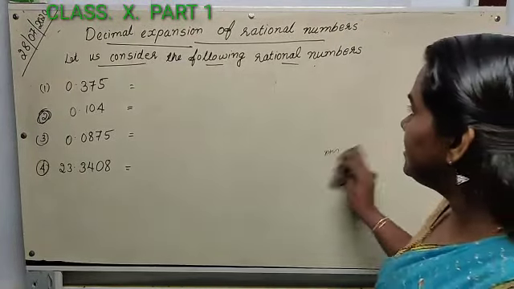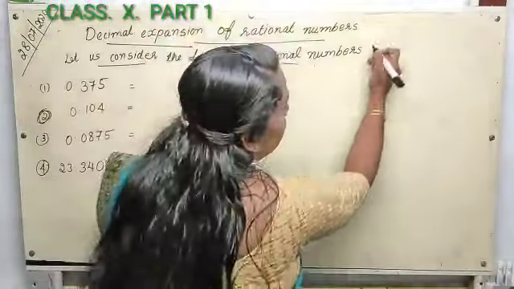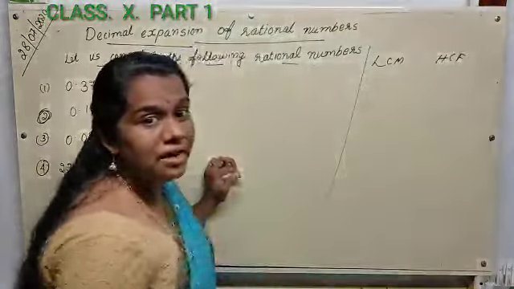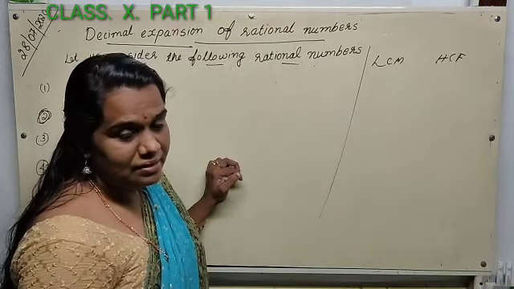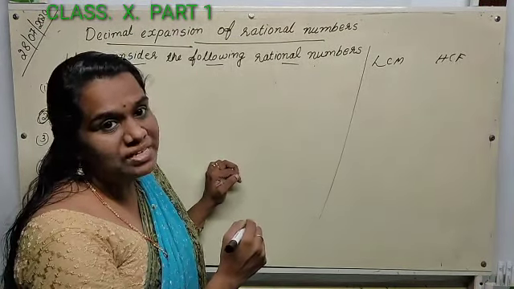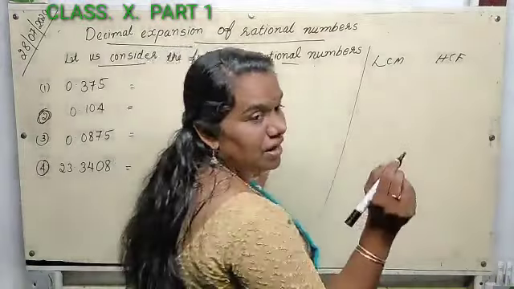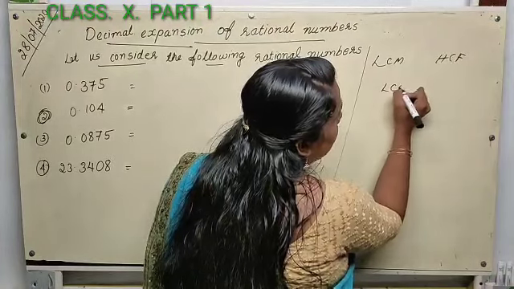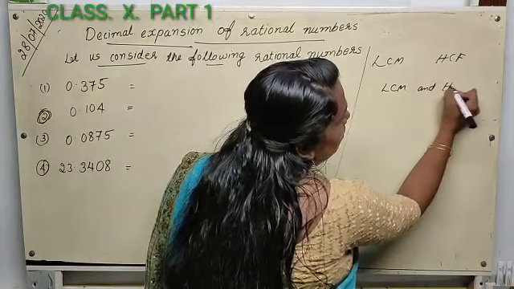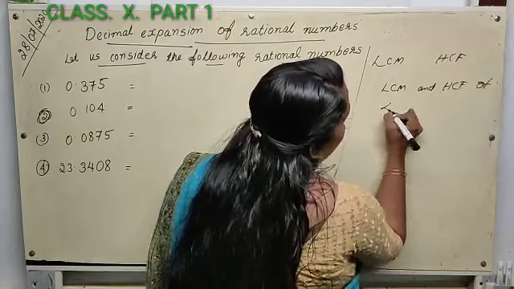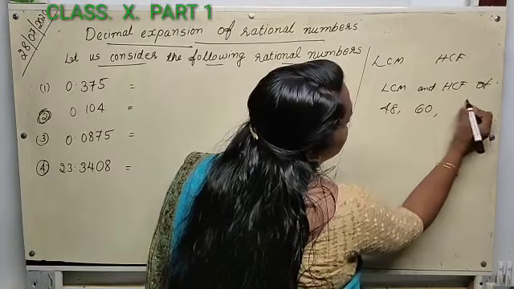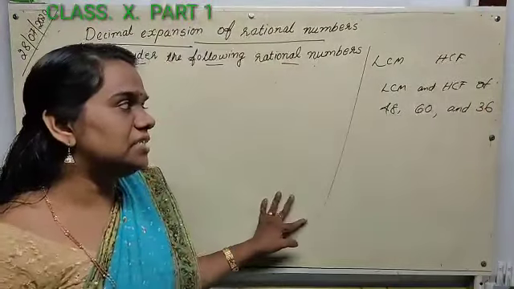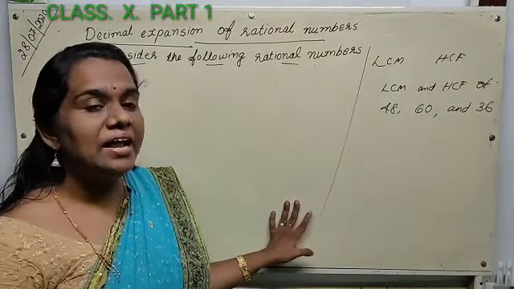LCM, HCF, etc. You need not listen here, you just have a look. LCM and HCF are taught from 4th standard, 5th standard, 6th standard. You have been studying this from 4th standard onwards, yet many of you still don't know how to find the LCM. For example, find the LCM and HCF of 48, 60 and 36.